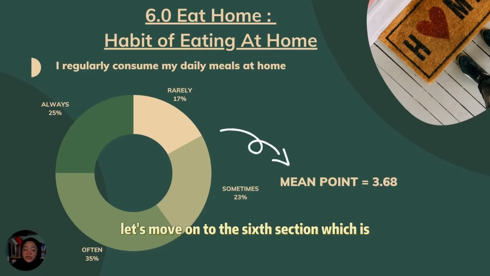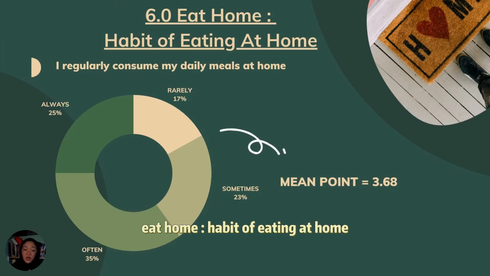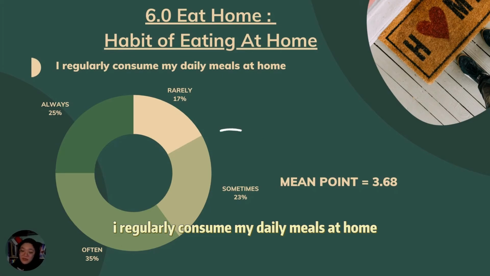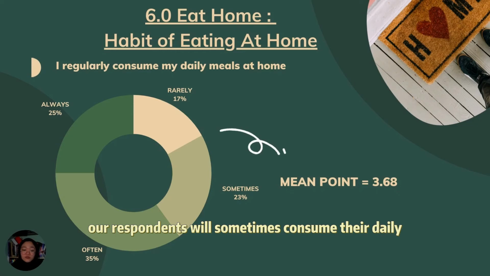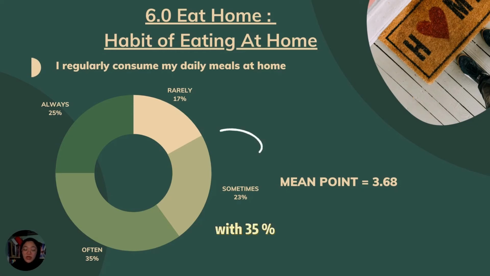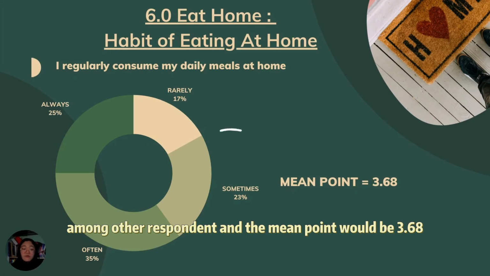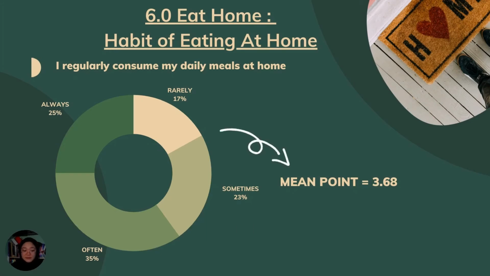Let's move on to the sixth section, which is Eat Home, Habit of Eating at Home. The first question will be, I regularly consume my daily meals at home. Based on the data collected, it shows that our respondents will sometimes consume their daily meals at home with a 35% among other respondents, and the mean point will be 3.68.